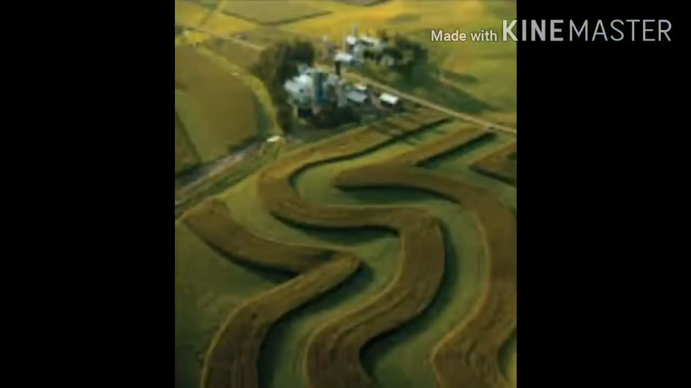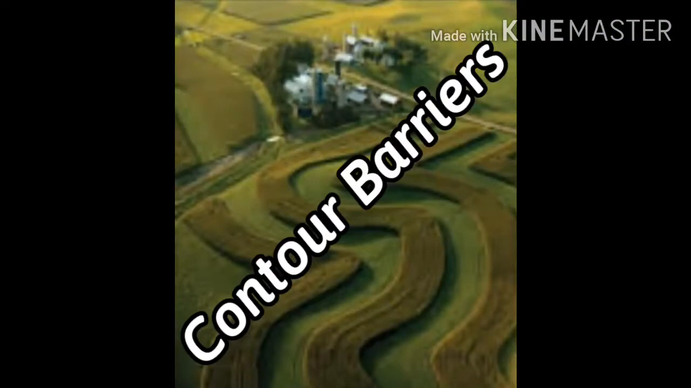Now let's go on to contour barriers. See children, contour means nothing but the curves or lines which naturally occur on the hills and mountains. See, if you look at the hills and mountains, naturally there will be lines and curves like this, and all of those are called contours. So contour barriers means what? Blockage. So a contour barrier is putting a blockage along those lines and curves.